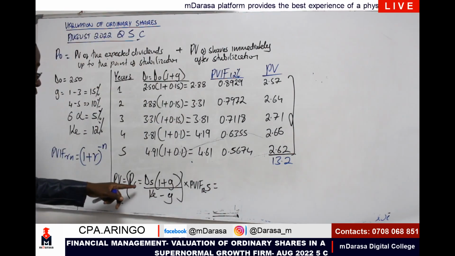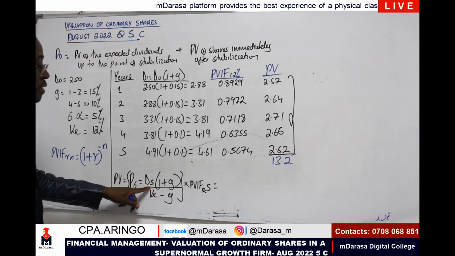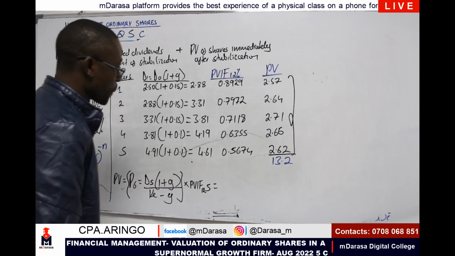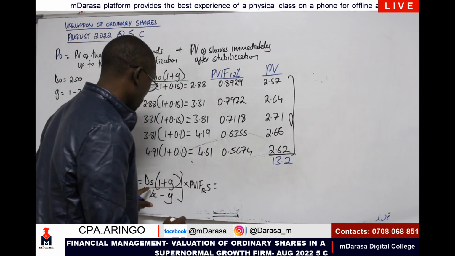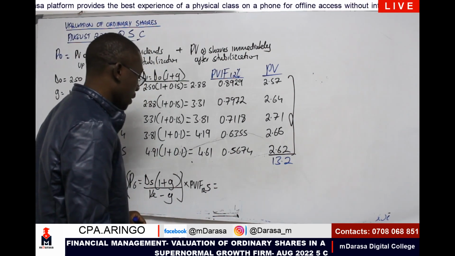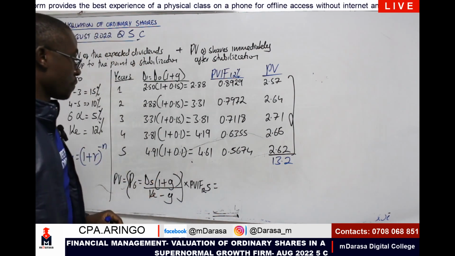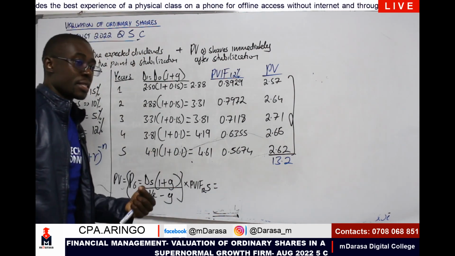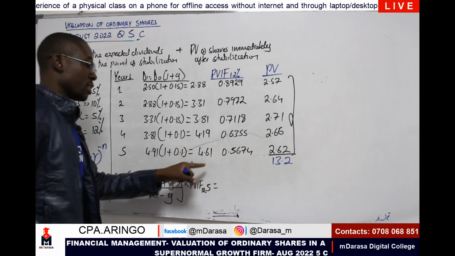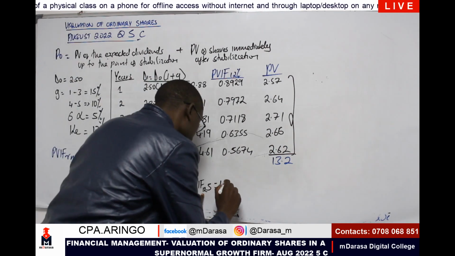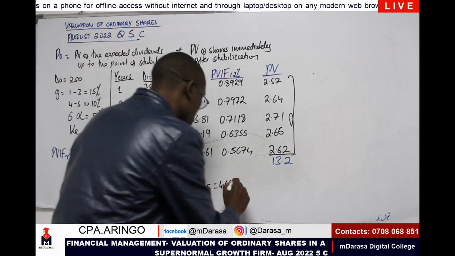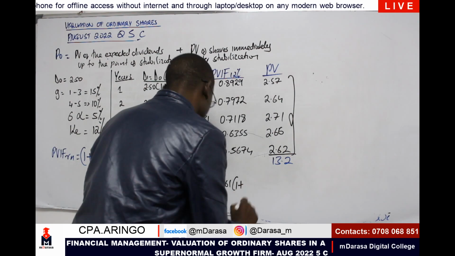I'm going to take, therefore, my D5. This is like a D1 here, right? D5 is like our D0 because you're looking at year 6. So D5, the dividends for year 5, which you got a figure of 4.61, times 1 plus growth.